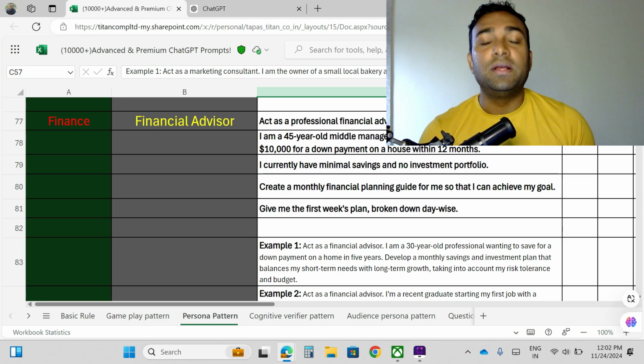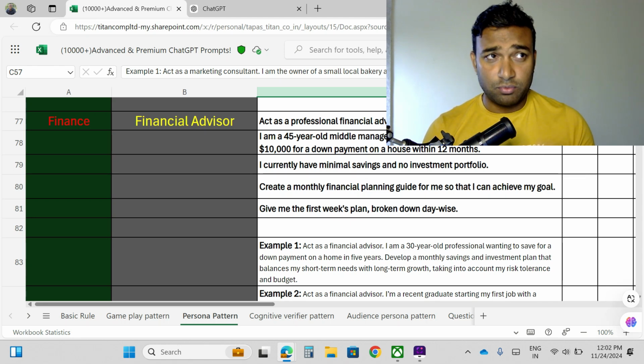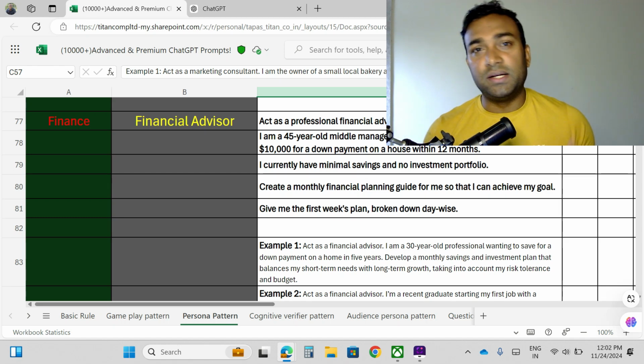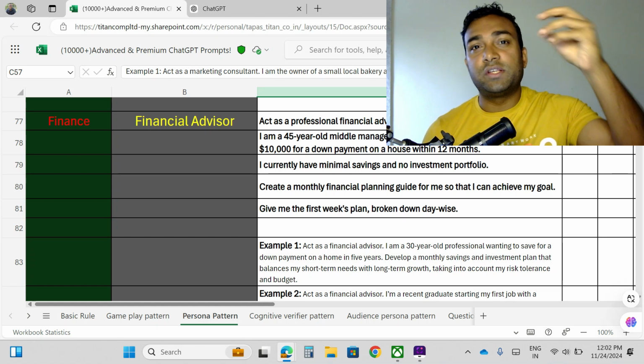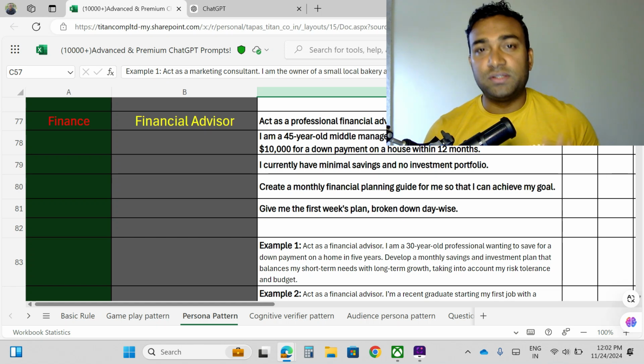take the help of ChatGPT or any other artificial intelligence tools. It will provide the same kind, even advanced level response, so that you can take a right decision. Suppose you tell ChatGPT or any other large language model, okay, this is my condition, I am like this, and I want to achieve that goal. So who you are and what is your expectation, these two things you have to mention.